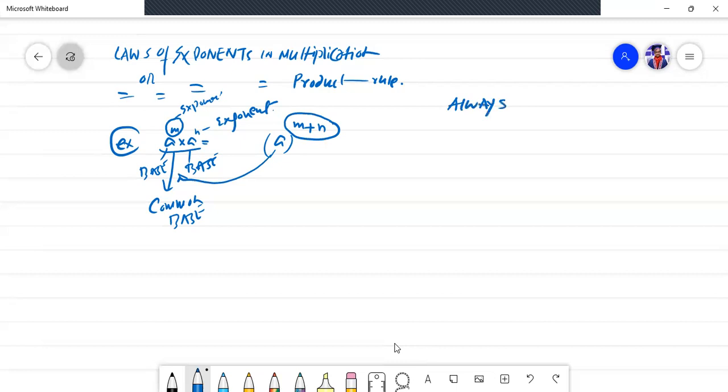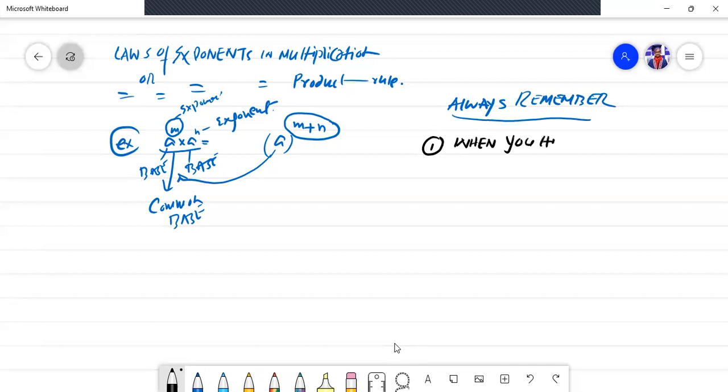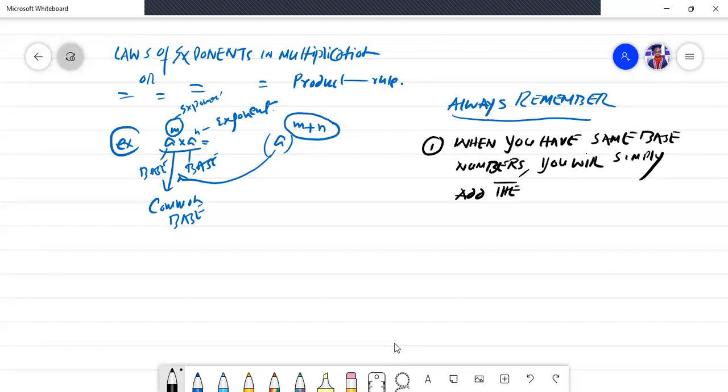So always remember, point number one: when you have same base numbers, you will simply add the powers.